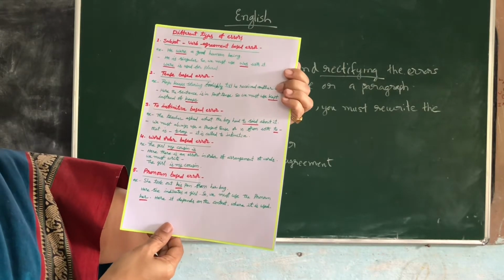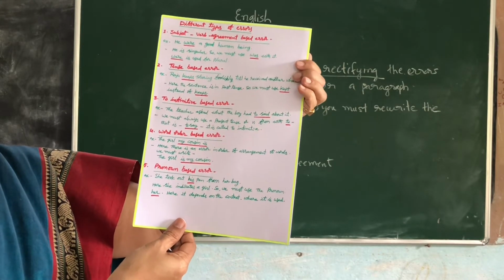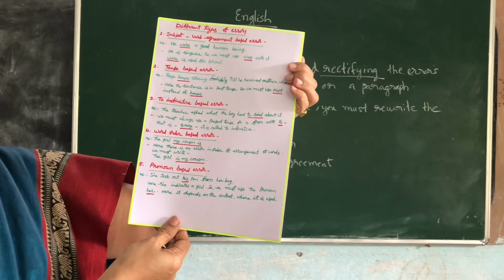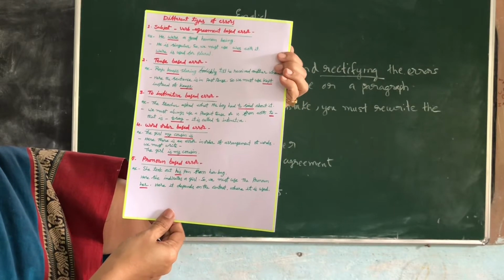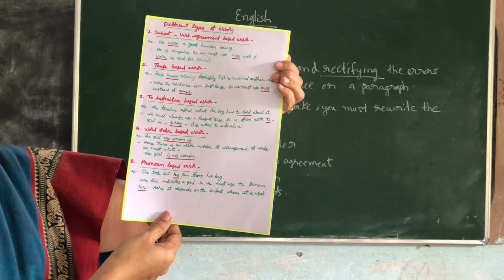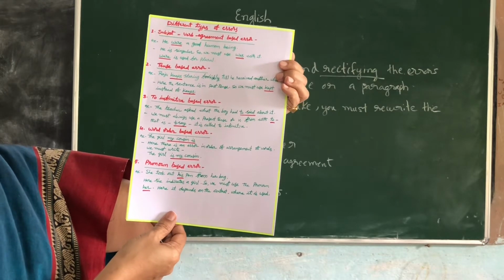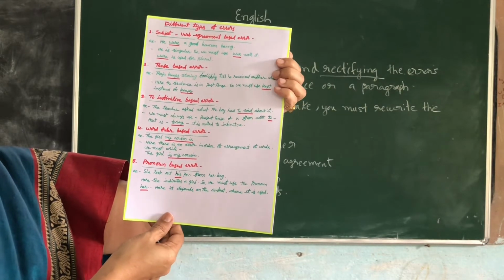Next one is word order based. See the sentence, ma. The girl my cousin is. Is it right? Can you say like that? No. You should say the girl is my cousin. Here what is the mistake which is used? Arrangement of words, that is word order mistake was used.